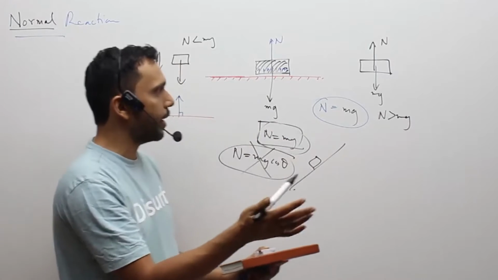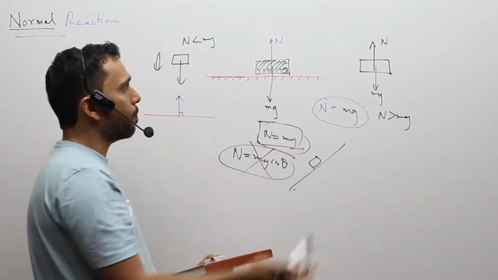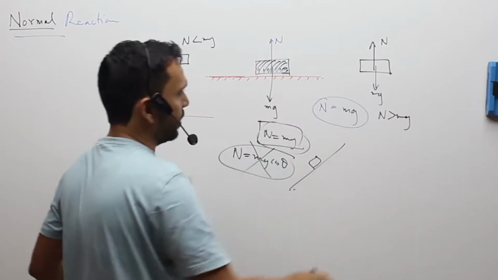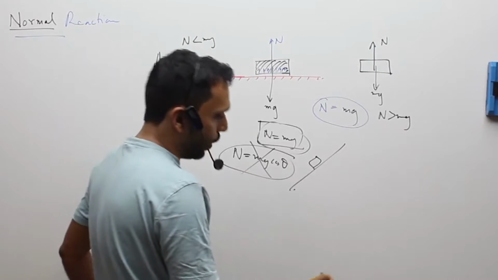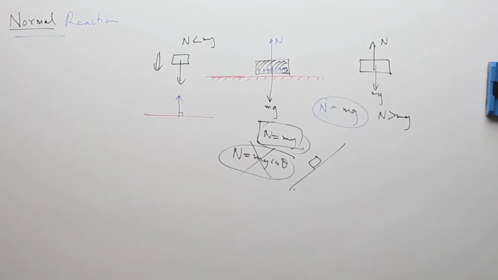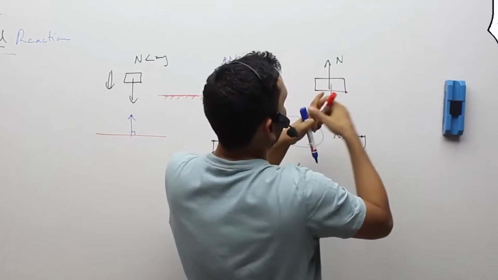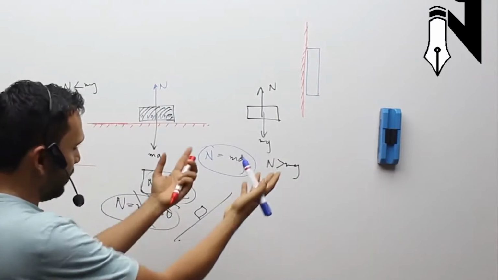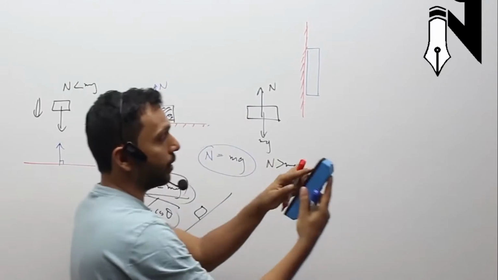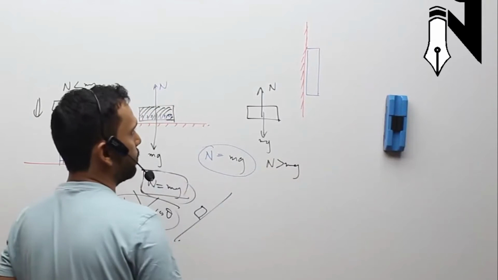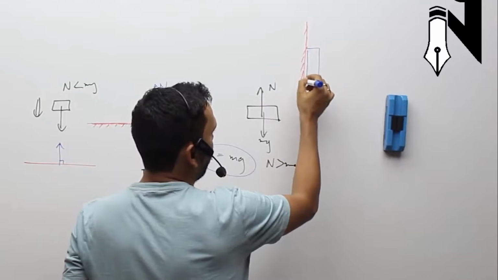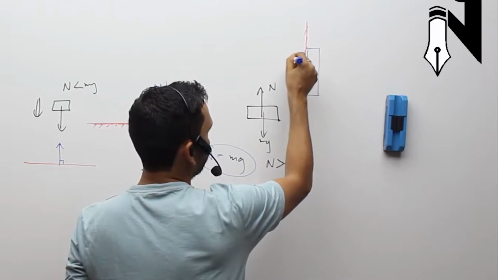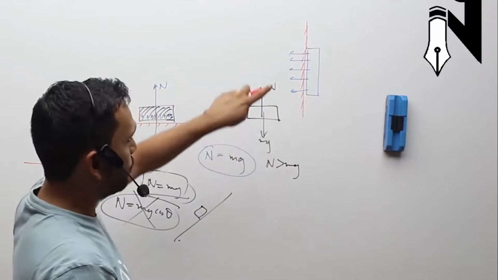So normal reaction is a reaction force from the body which is in contact, like over here. This duster is in contact with the whiteboard. So let me draw the whiteboard in red and the duster in blue. Then what is happening? Due to magnetic attraction, these are actual magnets now, and the board is magnetic. The wall or the whiteboard is pulling the duster towards itself. So the duster is pressing the wall.